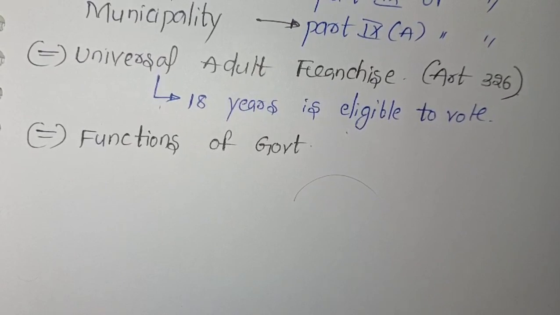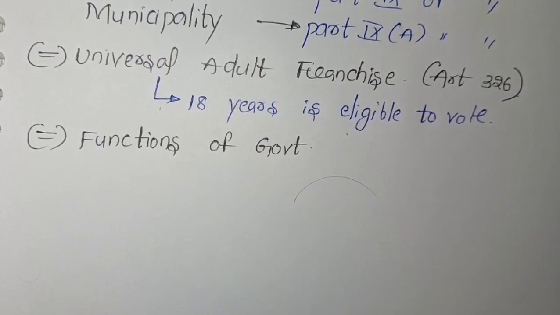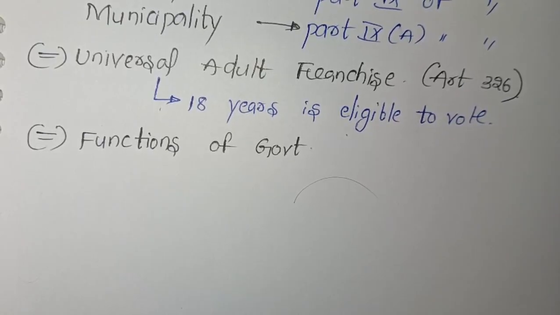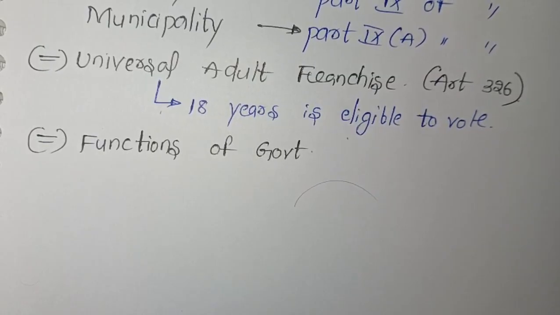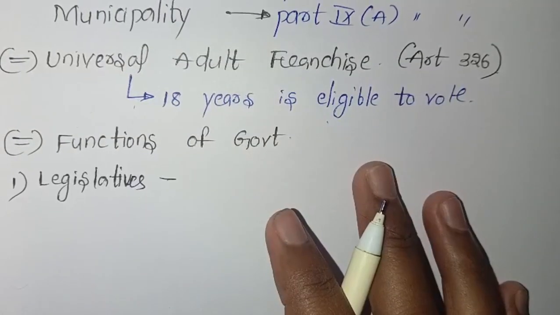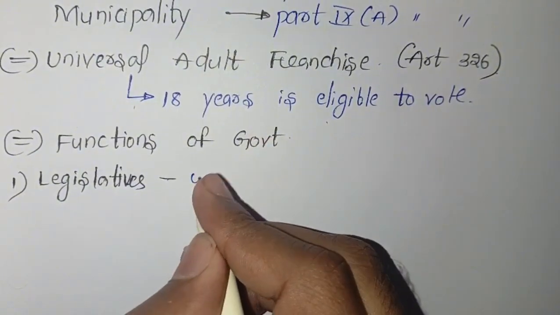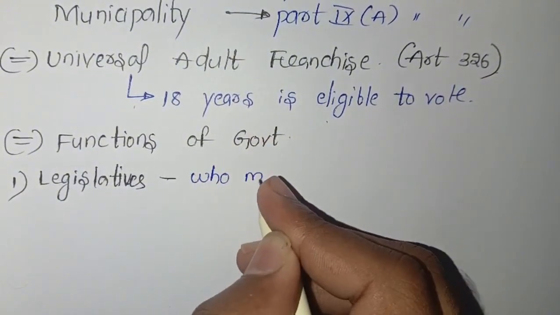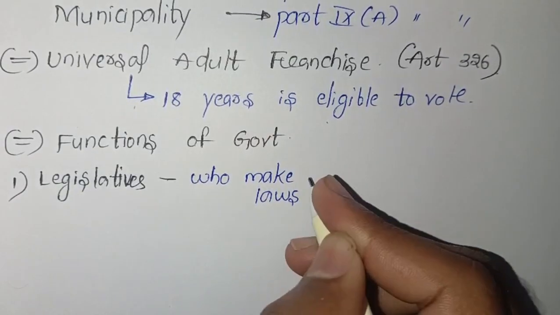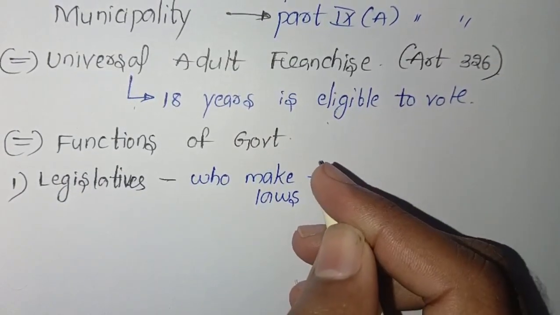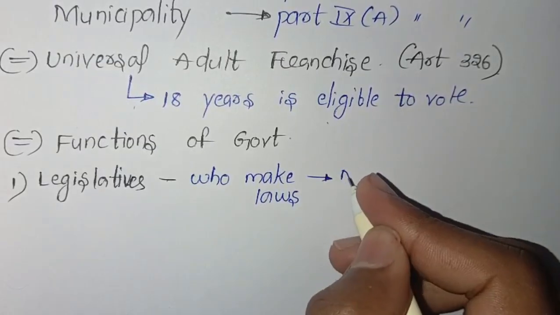Here the functions of the government we can split into three organs actually. That is nothing but legislative, executive and judiciary. Here we will discuss one by one. First of all, what is legislative? Legislative is nothing but who can make the laws. Who makes laws is known as legislative. Here legislative comes under member of parliament.